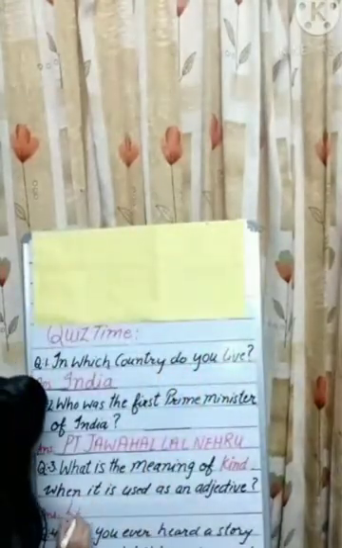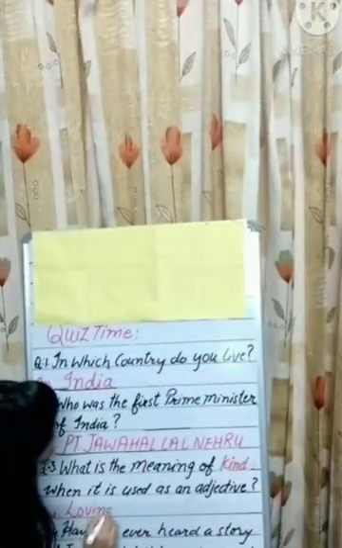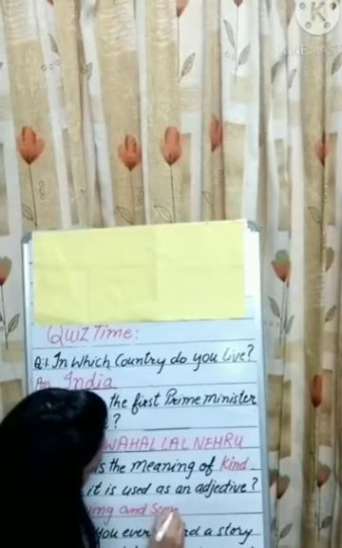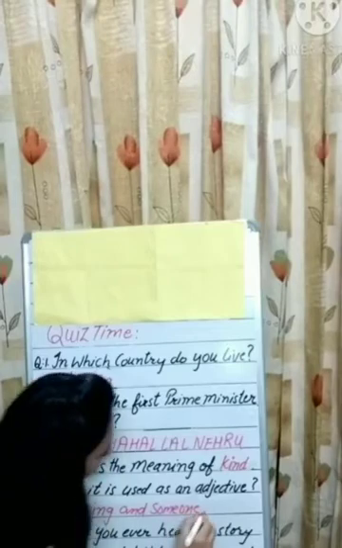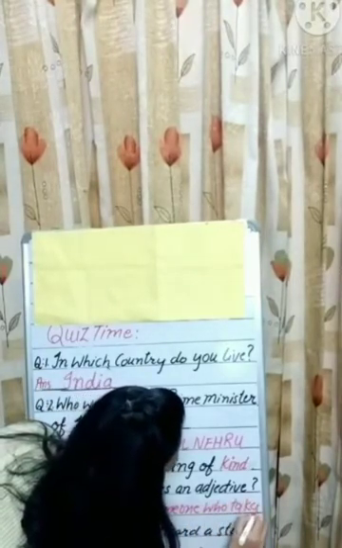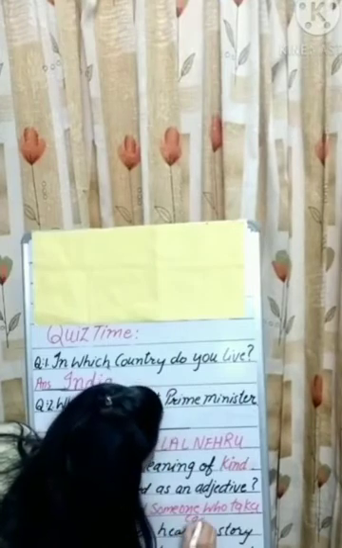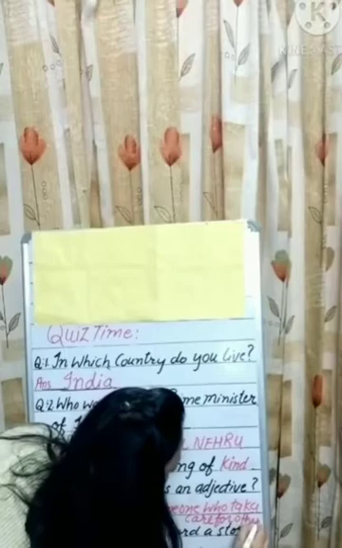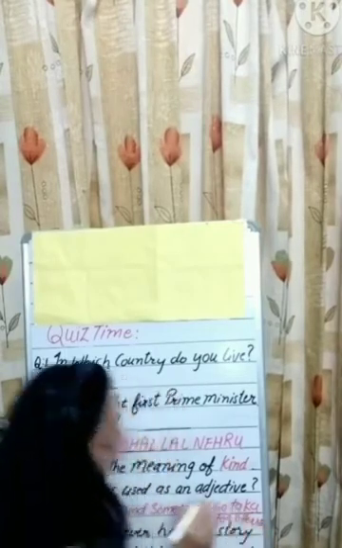So, the answer is loving and someone who takes care for others. I hope it is clear to you.